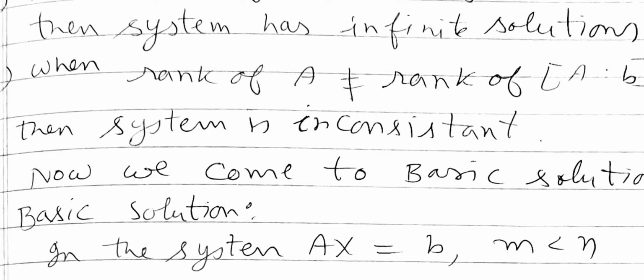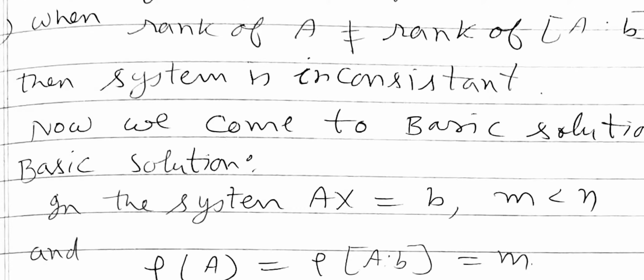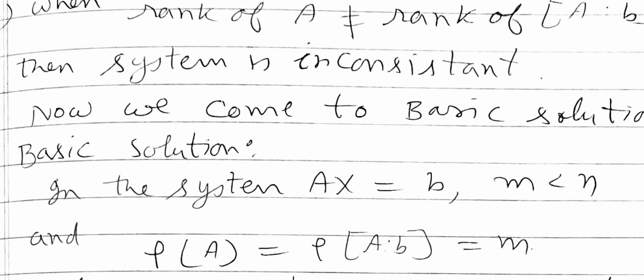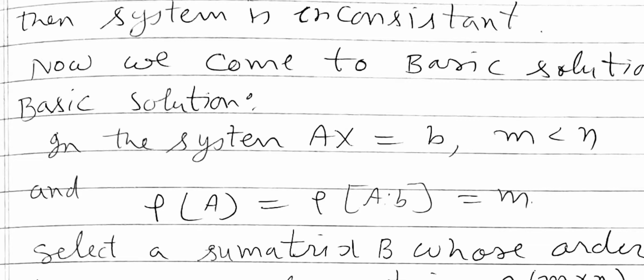Now we come to basic solution. To define it, we consider the system of equations Ax equal to b with m less than n, and we take rank of A equal to rank of [A|b] equal to m, that is less than n.